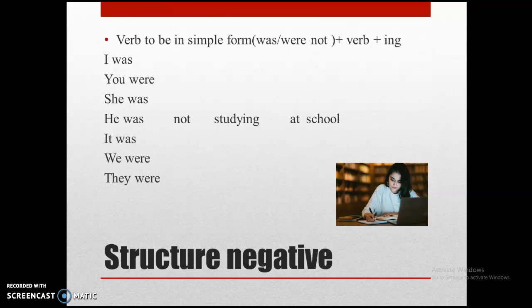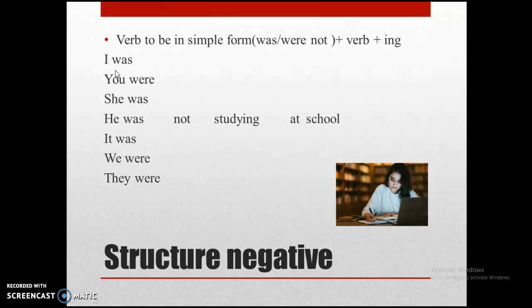We're going to check the negative form. We use the same verb to be in simple form, was and were, but in this case we are going to add not, the verb and the ing. We have the example, I was not studying at school.